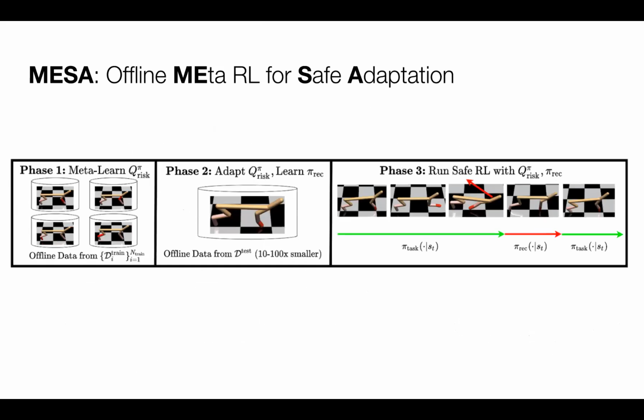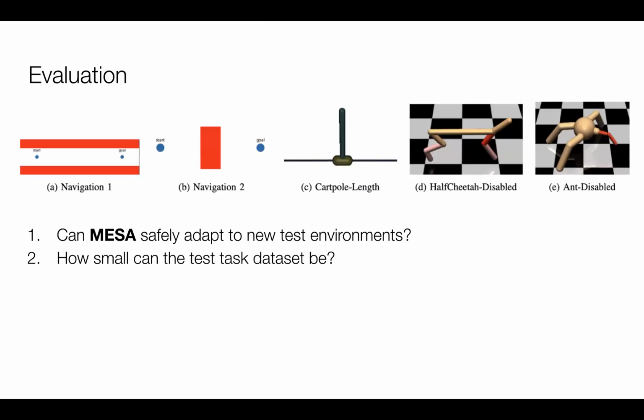To do so, we propose MESA, a meta-reinforcement learning algorithm that meta-learns the safety critic across the training datasets in phase 1. In phase 2, the meta-learned safety critic adapts to the safety boundaries of the new test environment with a very small test dataset, usually 10 to 100 times smaller than prior methods. Learning such a prior will pave a way for safe learning in phase 3, where the agent directly learns in the new test environment. For our evaluation, we test MESA on 5 different environments.